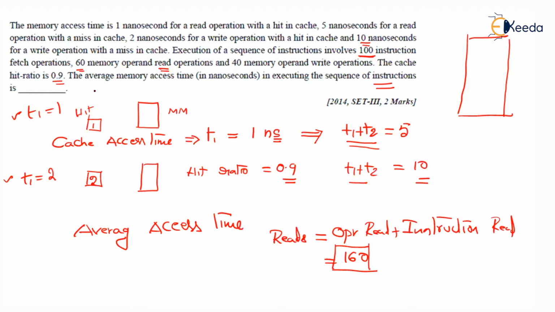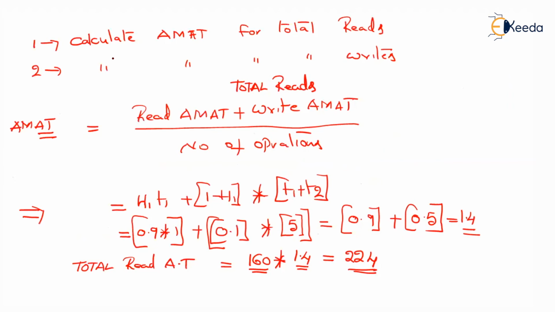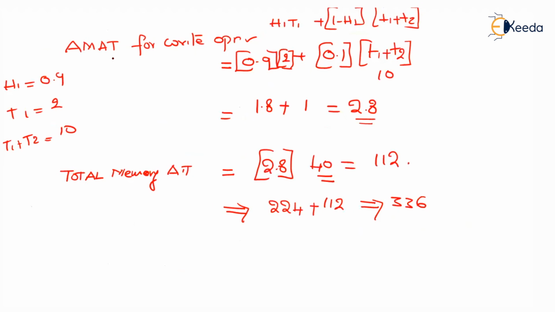Now, we asked about the average memory access time in executing the sequence of instructions. The average memory access time is total memory access time divided by the number of operations. The number of operations is 160 reads plus 40 writes. That is 336 divided by 200, which is equal to 1.68. That is the option. 1.68 is the correct answer.